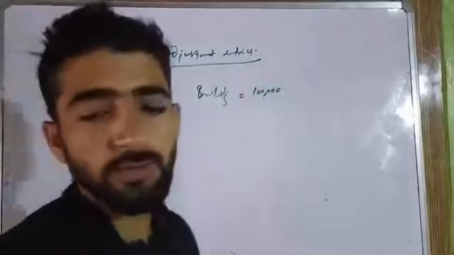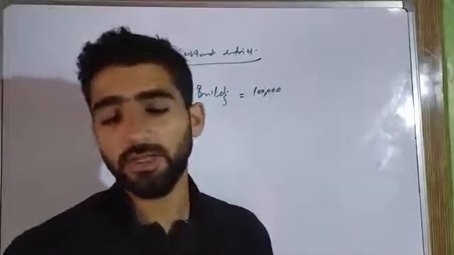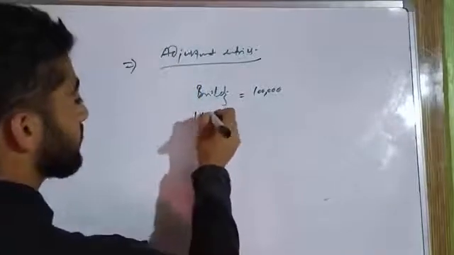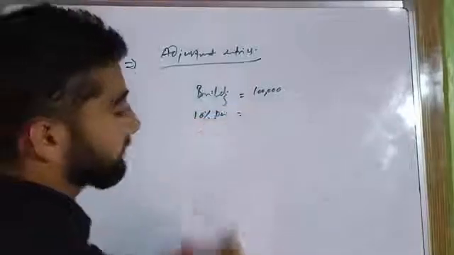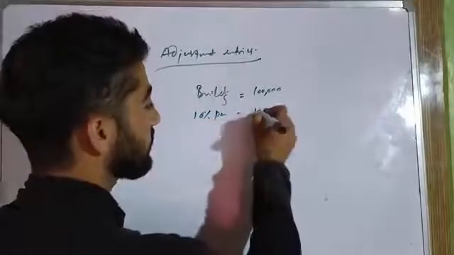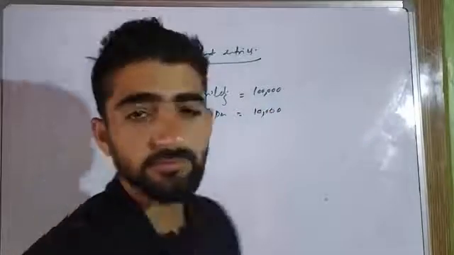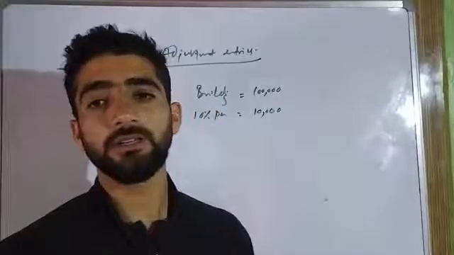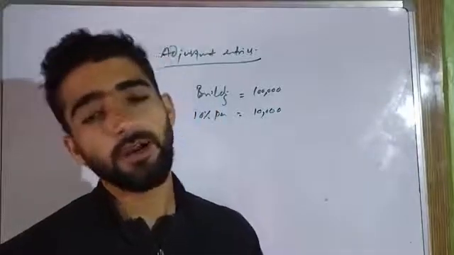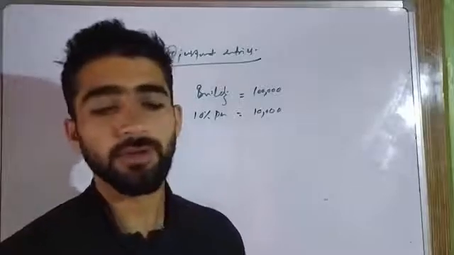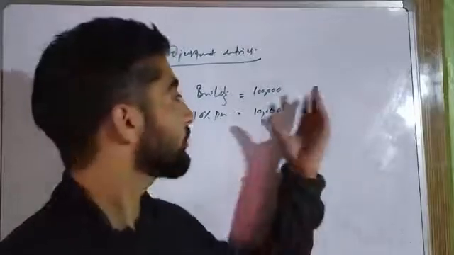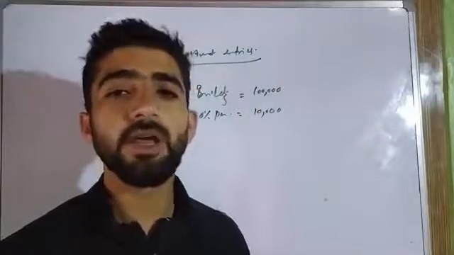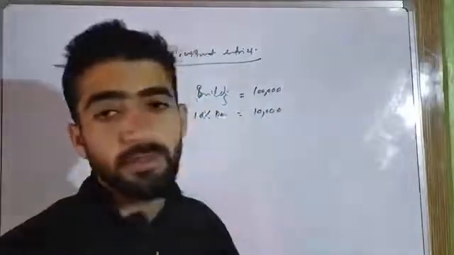The original cost of a building with us is rupees 1 lakh. The rate of depreciation is 10% per annum, that means rupees 10,000. For example, a year has passed, and after a year, when we are preparing the books of accounts, we will have to show the true value of this building in the financial statements. At that time, we will have to do the adjusting entry for this building.